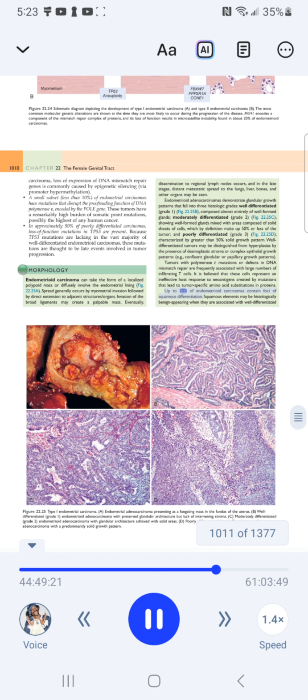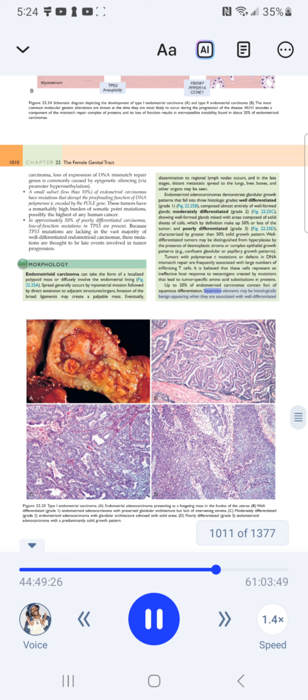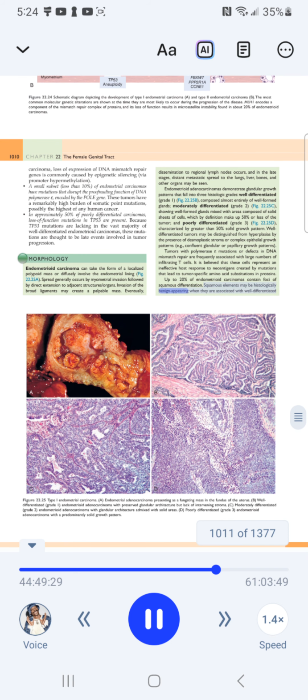Up to 20% of endometrioid carcinomas contain foci of squamous differentiation. Squamous elements may be histologically benign appearing when they are associated with well-differentiated